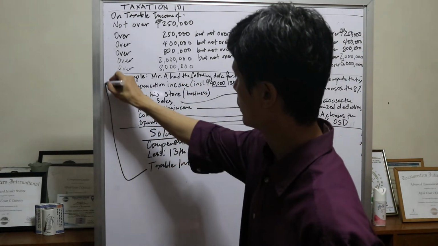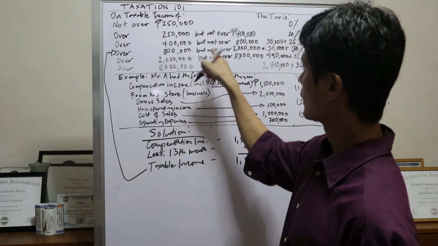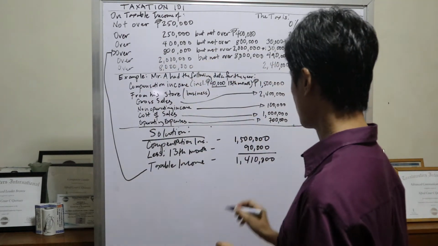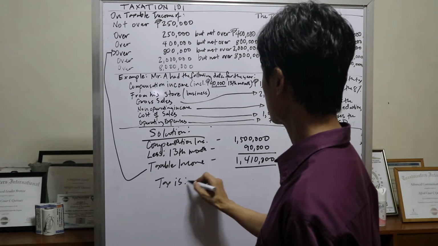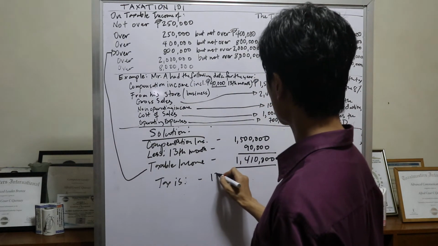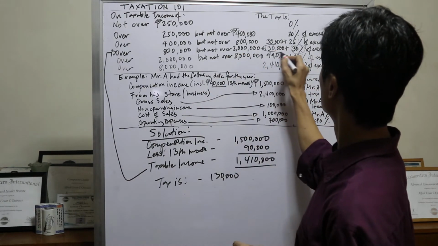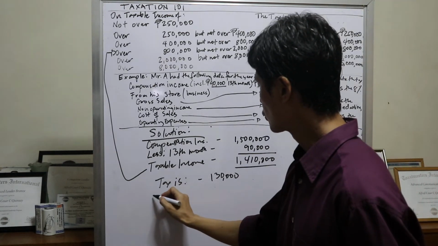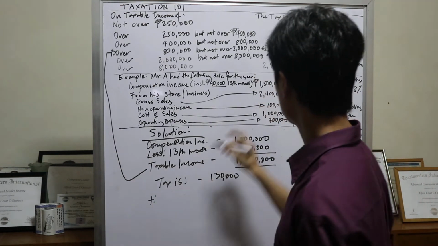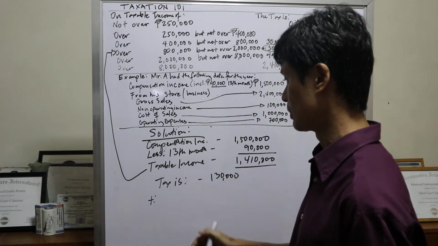Ito yung taxable income, no? So it's over 800,000 but not over 2 million. So therefore, ang tax is 130,000. And then, in addition to that, mag-a-add pa tayo 30% of the excess of 800,000 or the minimum range.